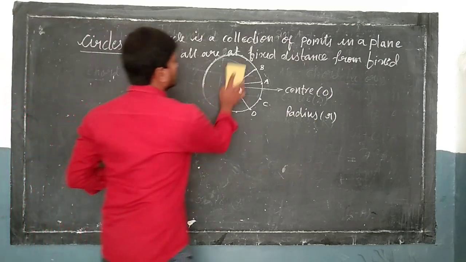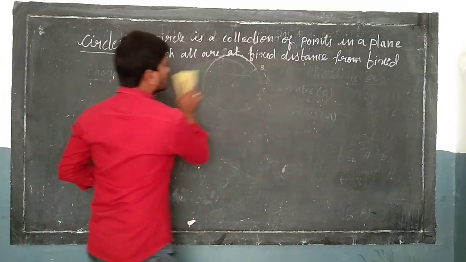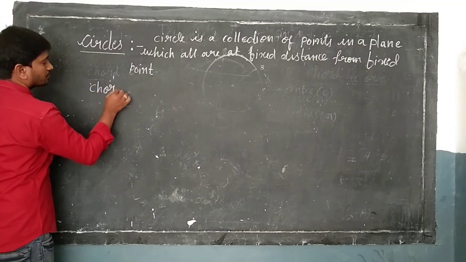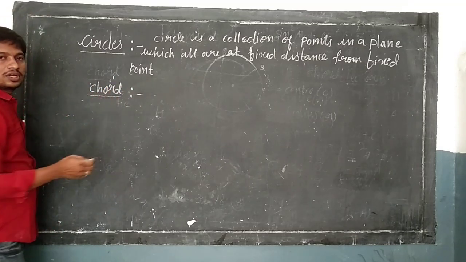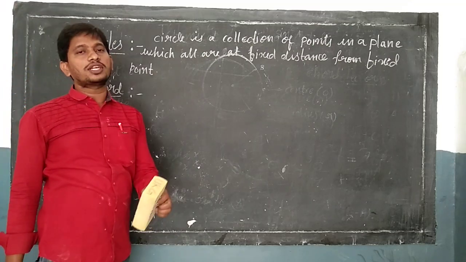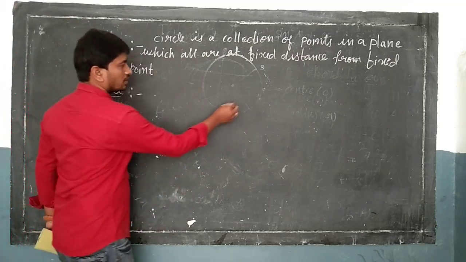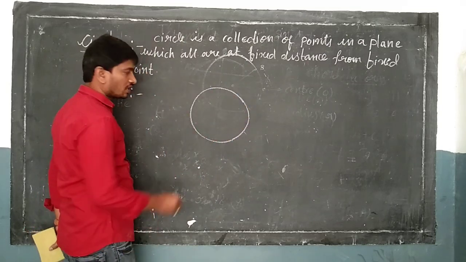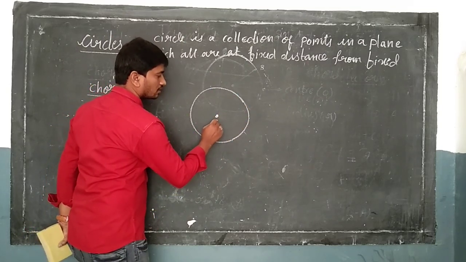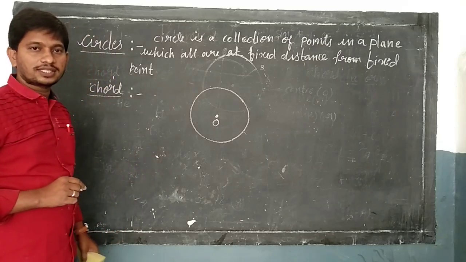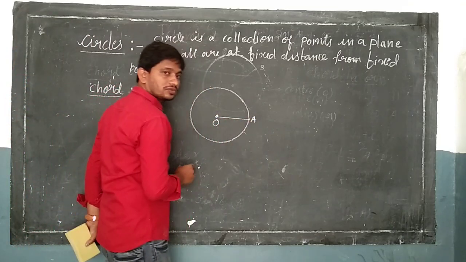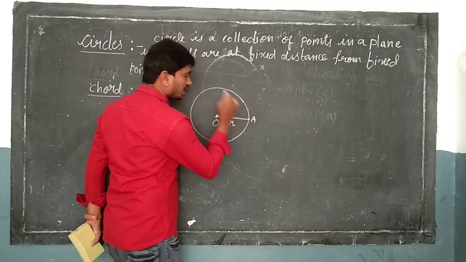The first one is chord. What do you mean by chord, students? This is the circle, and this is the center. For example, this is the point A. OA is the radius of the circle.